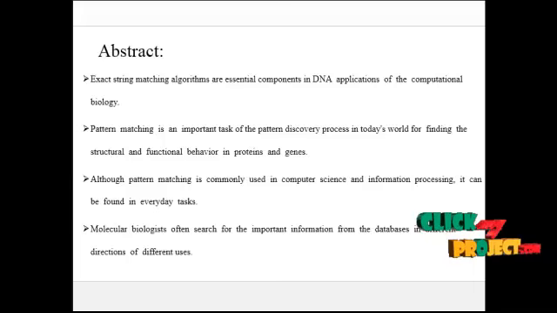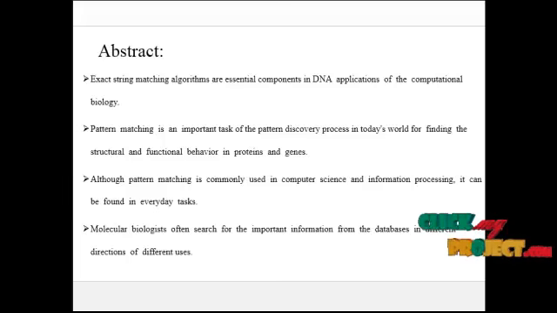In our project, exact string matching algorithms are essential components in DNA applications for computational biology. Pattern matching is an important task of the pattern discovery process in today's world of finding the structural and functional behaviors in proteins and genes.